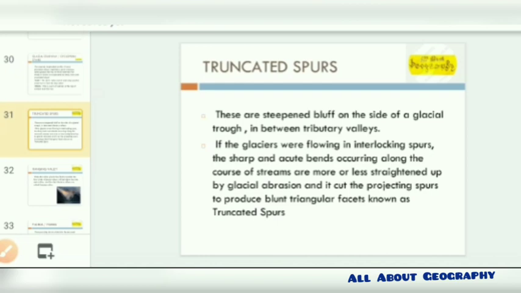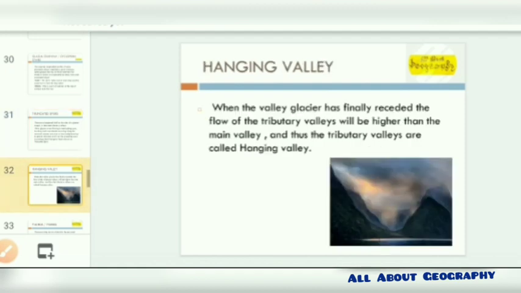So if these glaciers are flowing over interlocking spurs, the sharp, acute bends occur along the course of the streams. As it moves over the less straightened-up spurs, the glacial abrasion cuts the projecting spurs to produce a blunt triangular facet. The triangular facet that has been formed is known as a truncated spur.